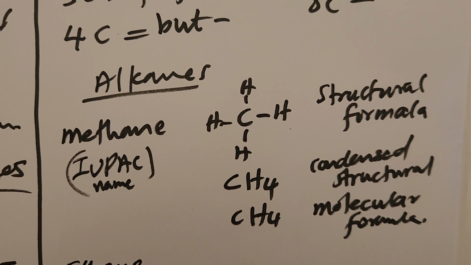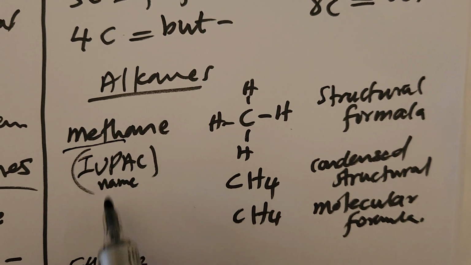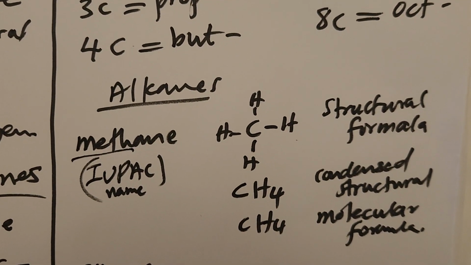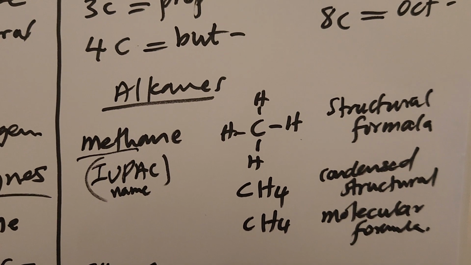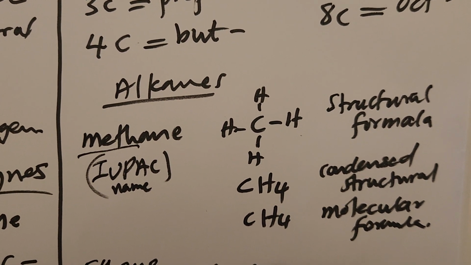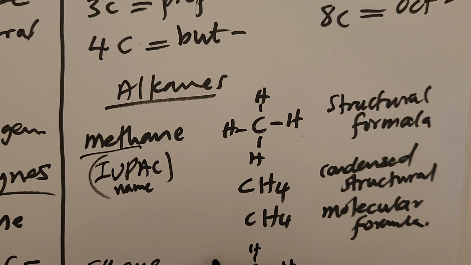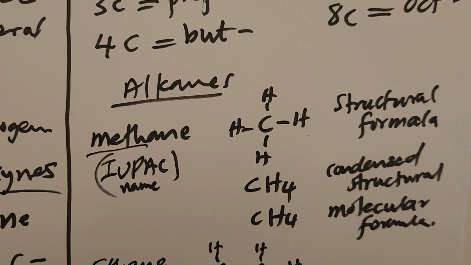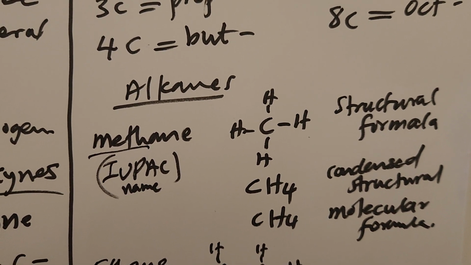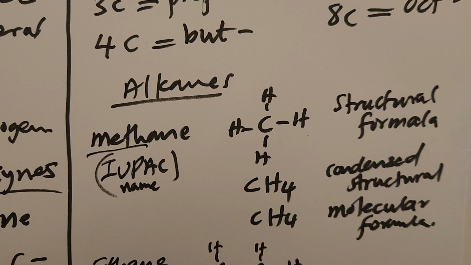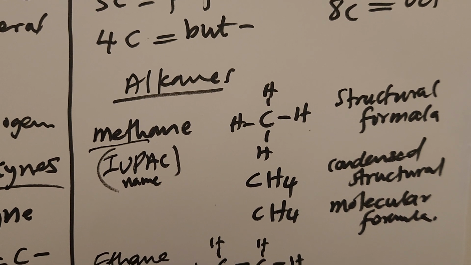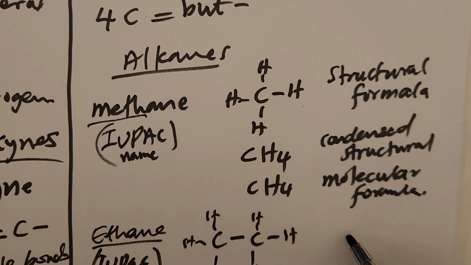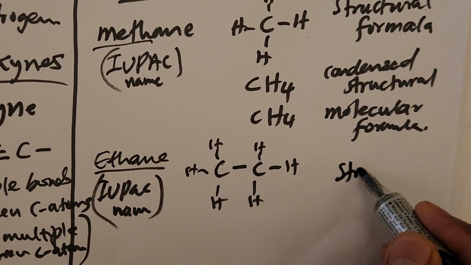Ethane, alkane number 2, will have 2 carbon atoms. Can you see? Eth, 2 carbon atoms, therefore it's ethane. The structural formula will be carbon 1, carbon 2, and then all the bonds. This will be the structural formula. The condensed structural formula is number 2. This is the IUPAC name, remember, that is ethane.